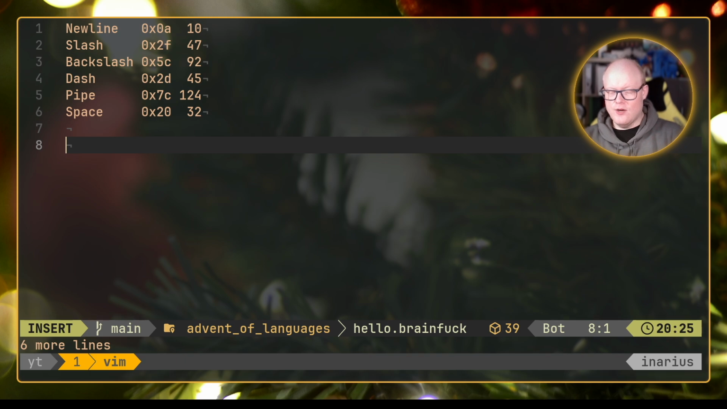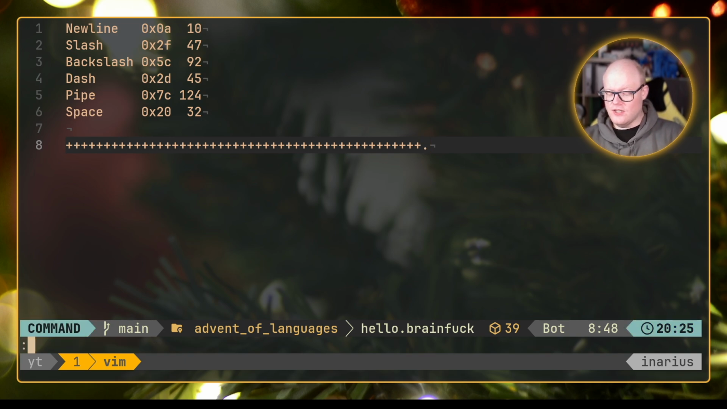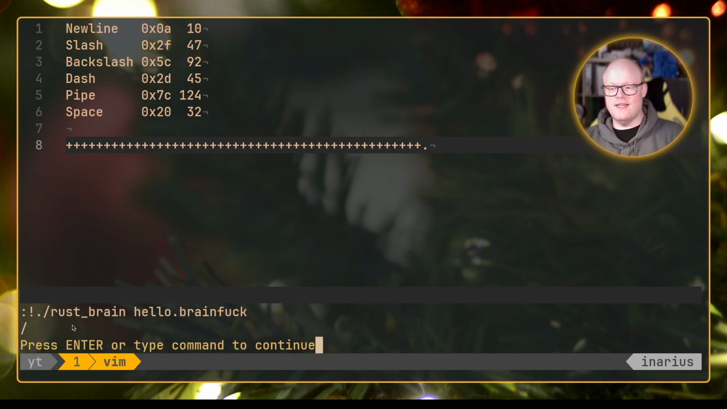So what we could do, for example, if we wanted to print out a slash, is we do 47 plus symbols here, and then we do a dot. So now we should actually print out a slash. Let's quickly check that we actually are doing that. And as you can see, now we have printed out a slash.